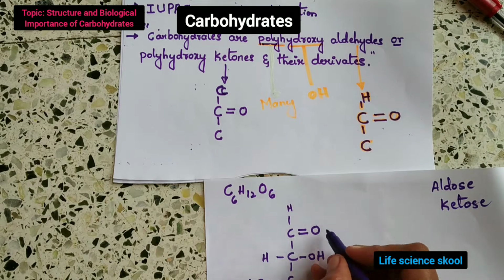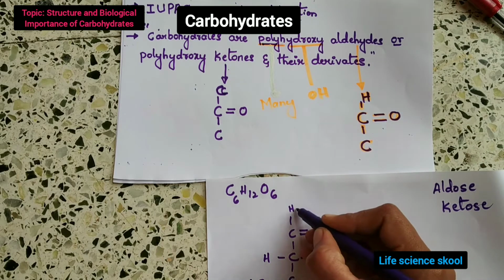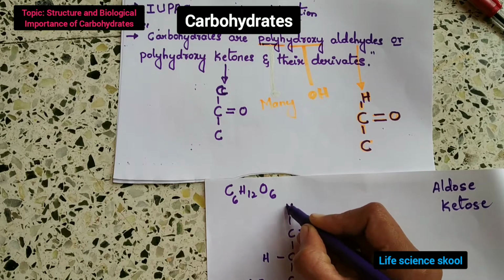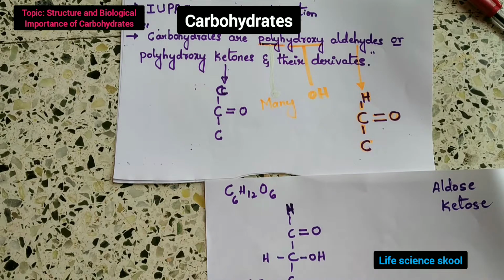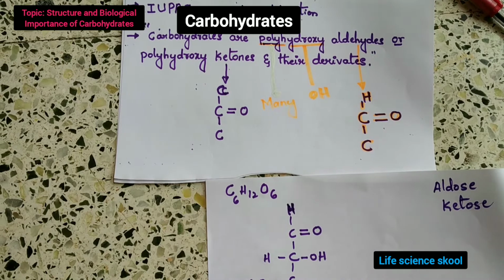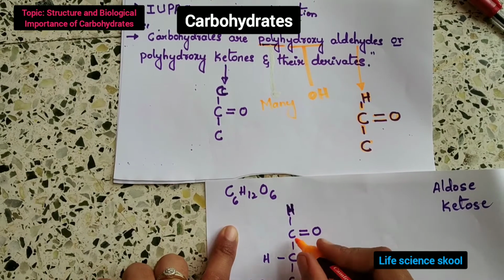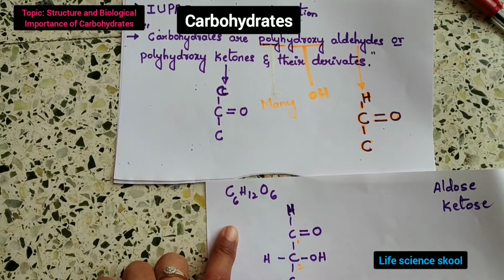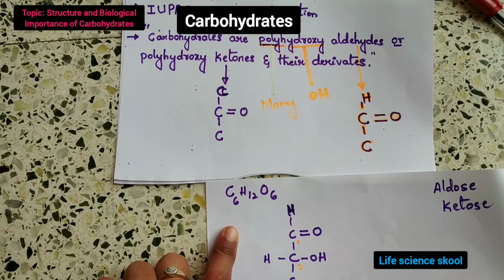if you see this part, the carbonyl carbon is attached to carbon and hydrogen. See the H here, on the first carbon; this is the first carbon, second, third, fourth, fifth and sixth.